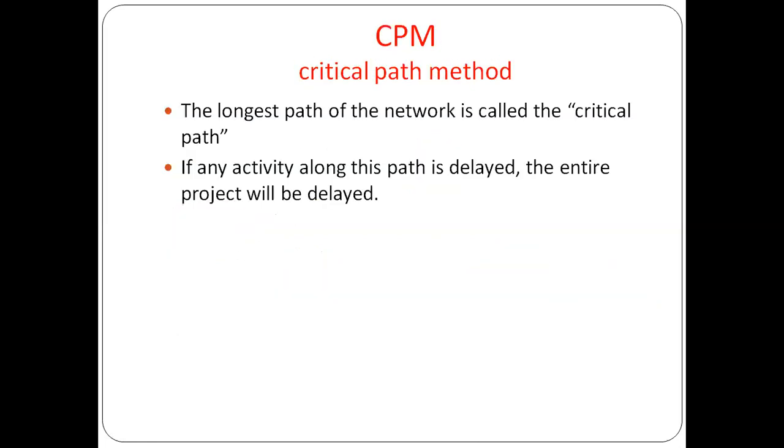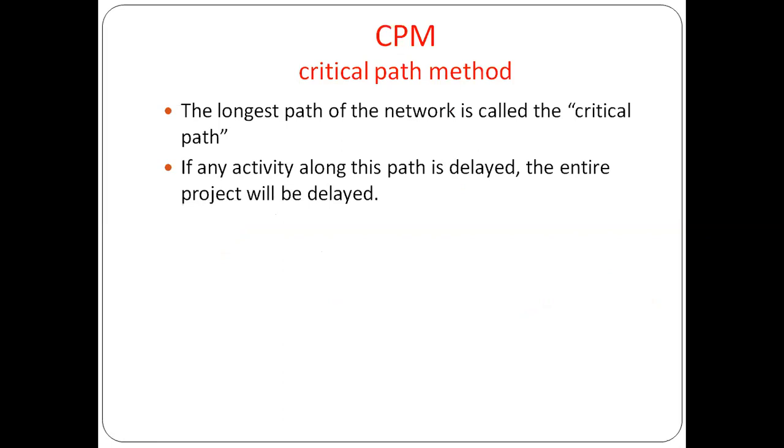The next is the critical path method. The longest path, the important path in the network, is called the critical path. It is used for the control of time and cost in a particular project.